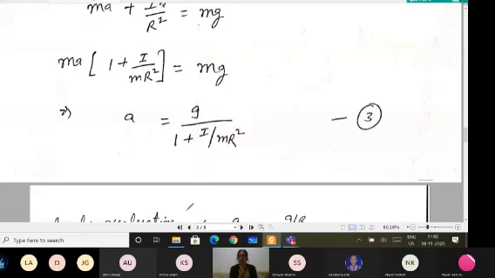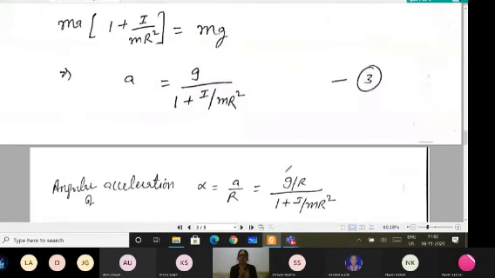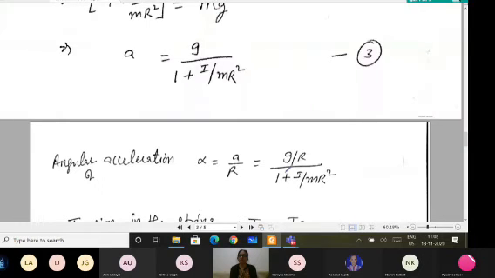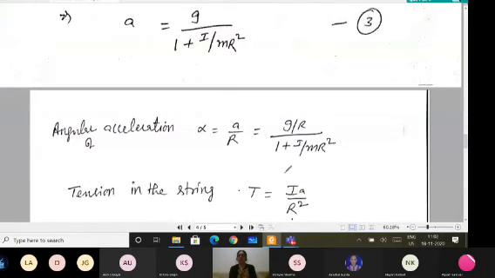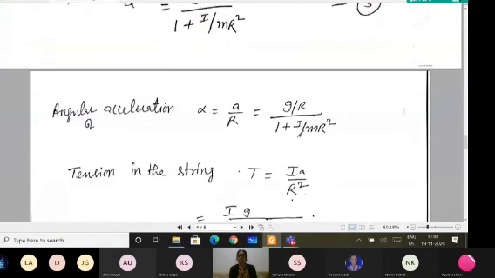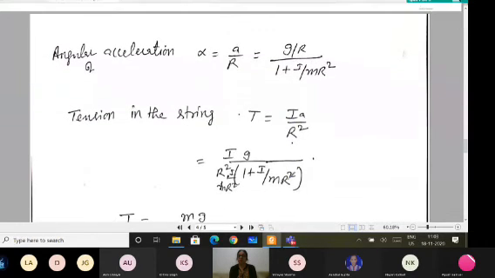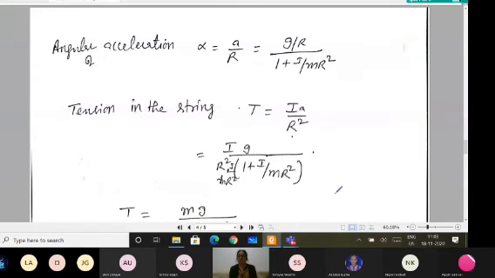Similar to that, you can always find the accelerations for different bodies on which you can tie the thread. If you have to find the angular acceleration alpha, that is of course a upon R, so you can put the value of a here and get g divided by 1 plus I upon mr square, all over R. And you can find the tension also by putting the value of a, which is g upon 1 plus I upon mr square. So you simply put the values and get the results for the tension also.